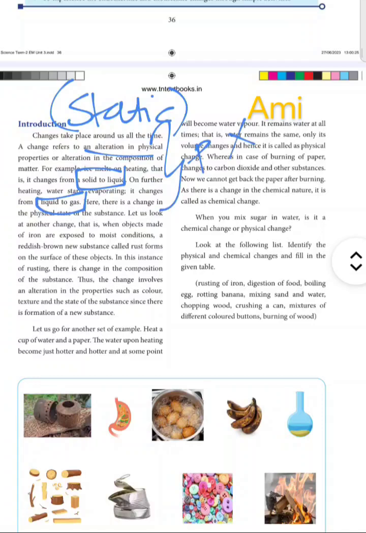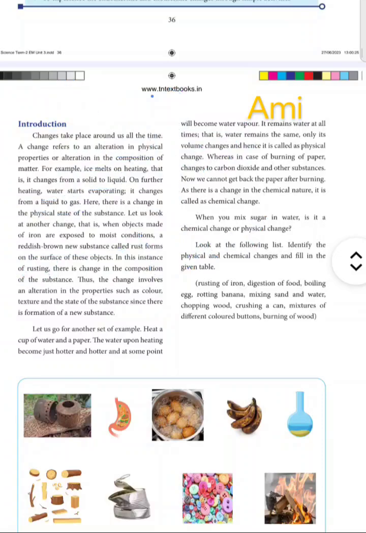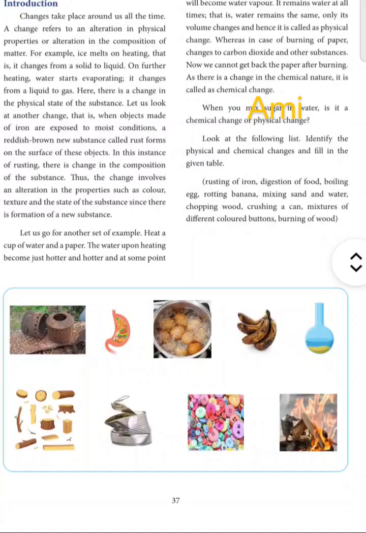In case of rusting of iron, a reddish brown new substance is formed, so this is a chemical change, where there is a formation of new substances. Okay, we'll see more examples with the help of this diagram. We can observe the first category is rusting, so this comes under chemical change. The second one is digestion. Again here it is a chemical change because there is involvement of chemicals and formation of new products.